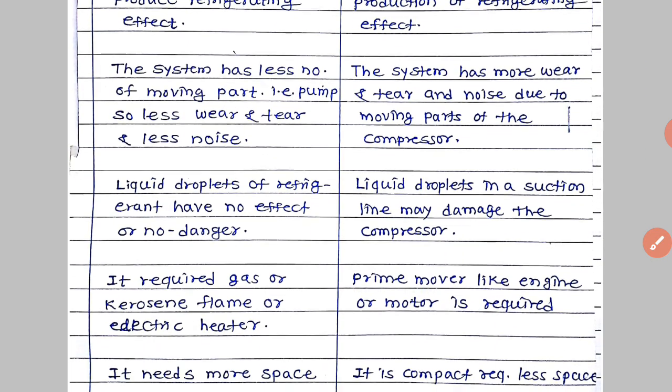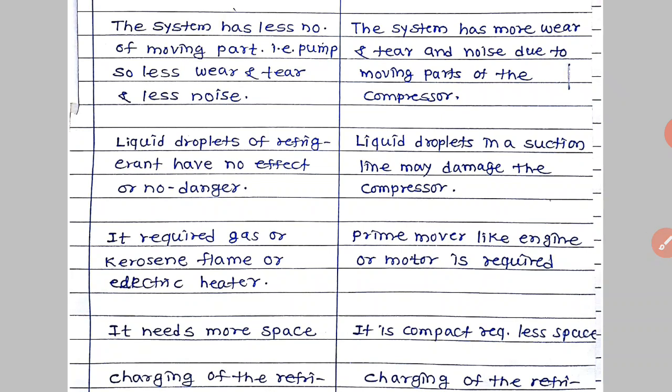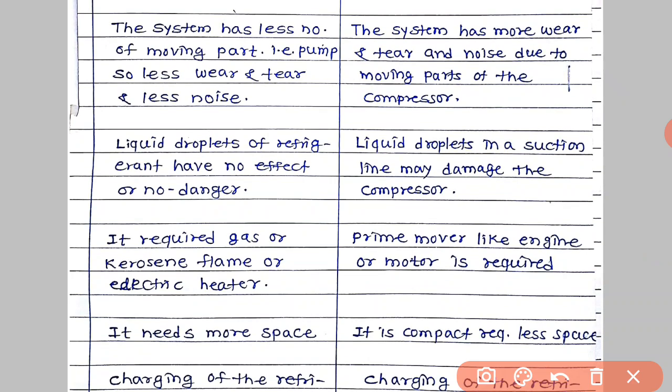The next point is that the system has fewer moving parts. The vapor absorption system has fewer moving parts, so the benefit of this is that there will be less wear and tear and less noise. As compared to this, the vapor compression system has more moving parts, since a compressor is used there. So the system has more wear and tear and more noise due to the moving parts of the compressor.